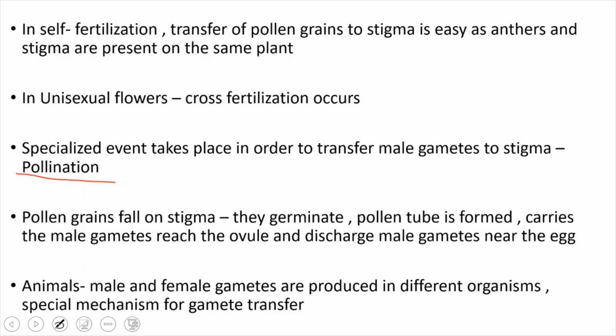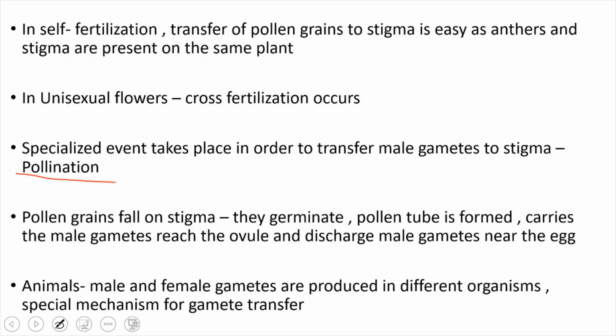How does it take place? Anthers contain pollen grains, and pollen grains carry the male gametes, right? From the anthers, pollen grains first fall on the stigma. Whenever they fall on the stigma, they germinate. How can you say that they germinate? They form a pollen tube, right? This pollen tube carries the male gametes to reach the ovule. The pollen tube reaches the ovule and discharges the male gametes near the egg or ovum. And this phenomenon we call pollination.